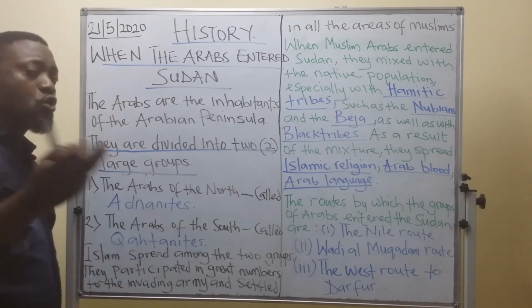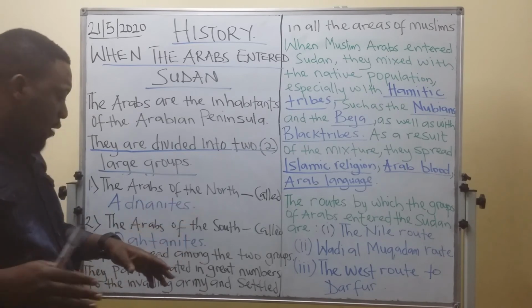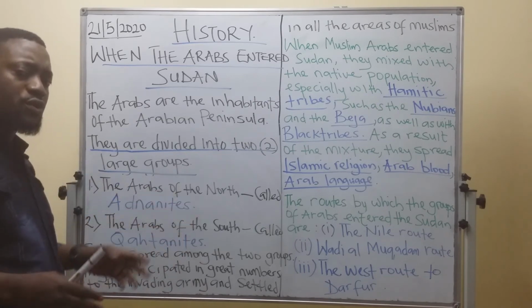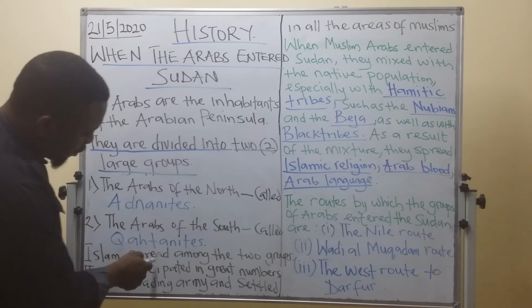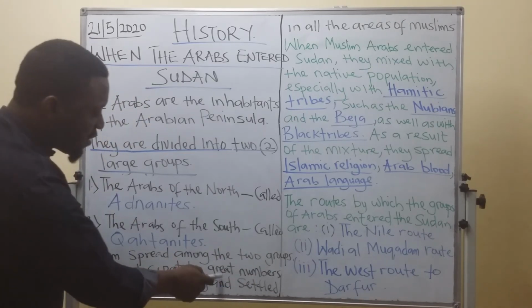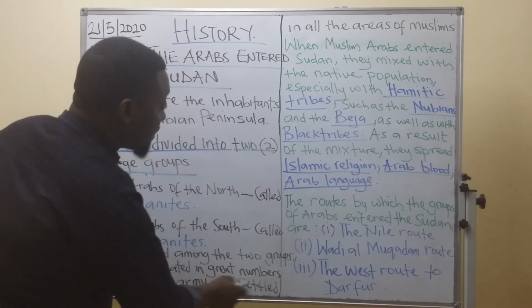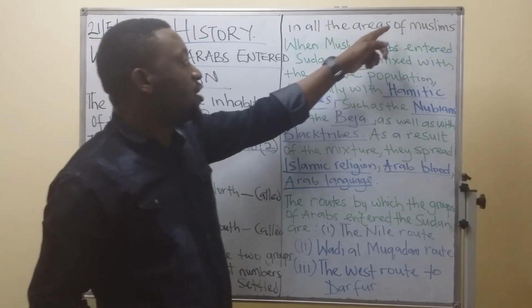Islam spread among these two large groups. They participated in great numbers in the invading army and settled in all the areas of Muslims.